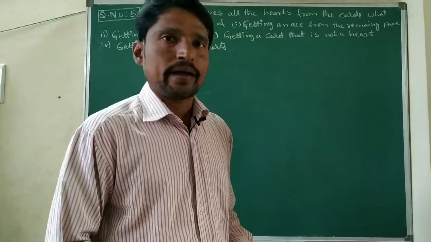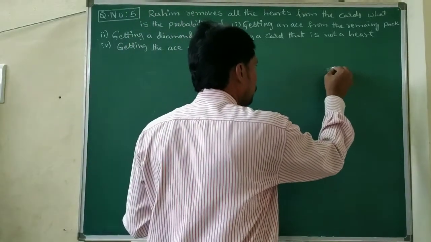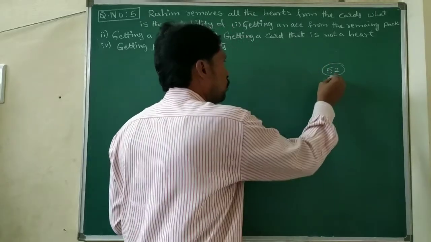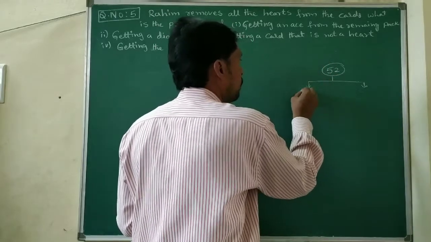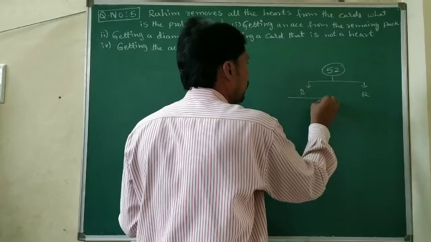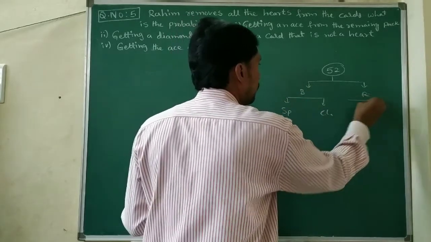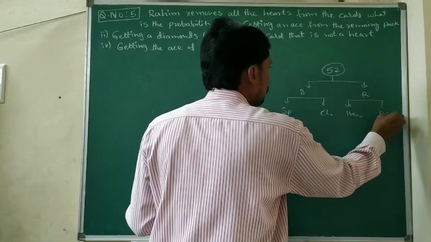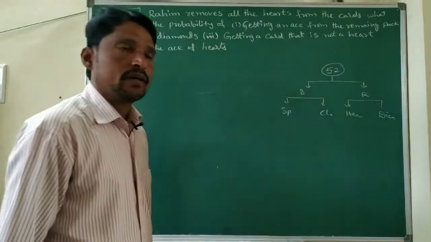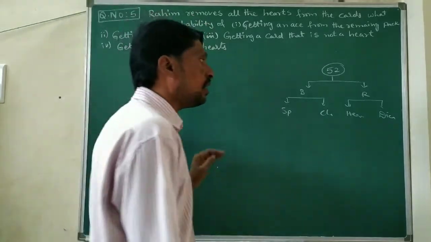Here a deck of cards is given. In total, how many cards will it be? 52 cards. What type of cards? Black cards and red cards. Black are spades and clubs. Red are hearts and diamonds. So what is the question? Rahim removes all the heart cards.